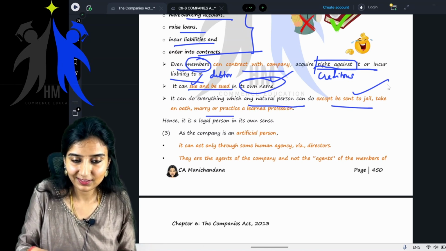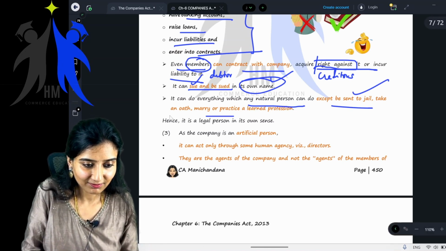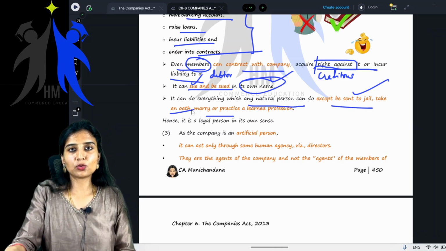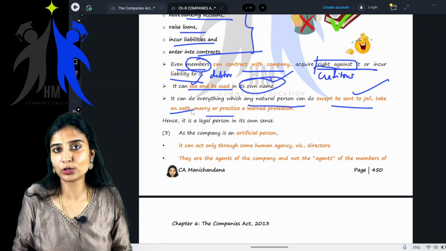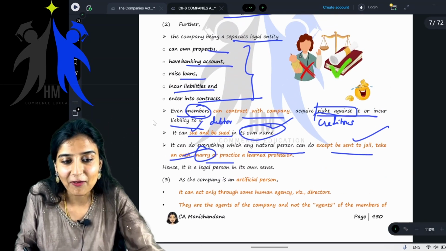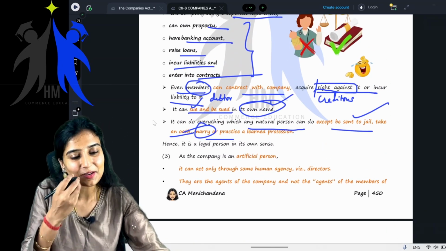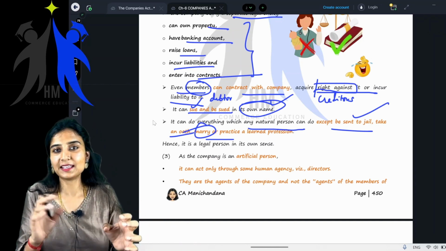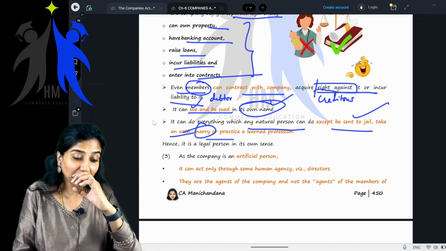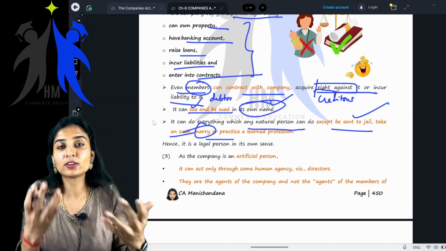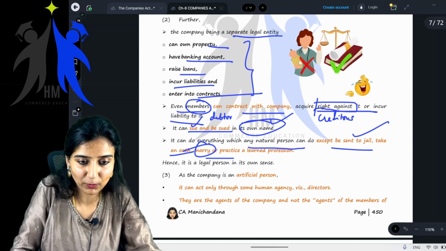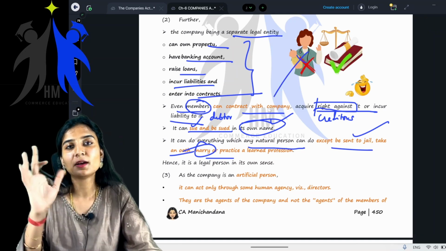It seems it cannot take an oath. What do you mean by oath? Promise. I promise to do so and so. It cannot do that, because it cannot talk. It cannot marry. Oh my God, it cannot marry. A company, ABC Limited, is getting married to XYZ Limited? All of this is not possible. It also cannot give birth. Why they have missed out that point, I don't know. Okay, it cannot give birth also.